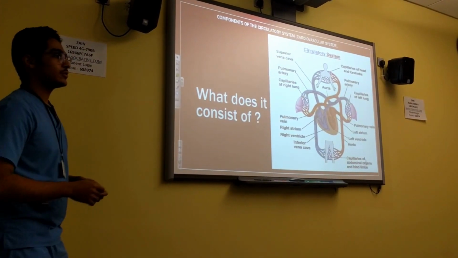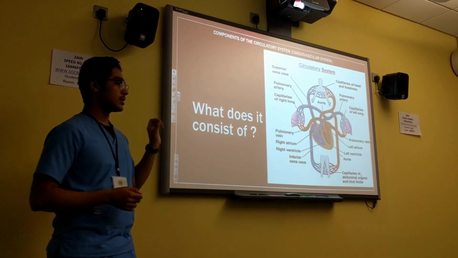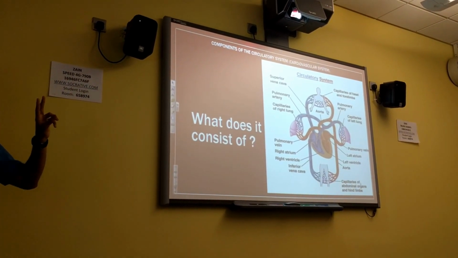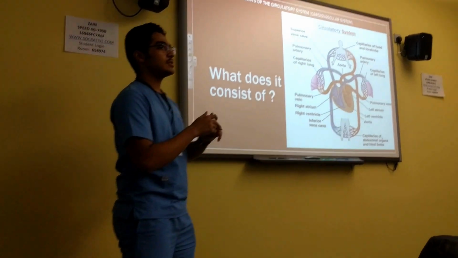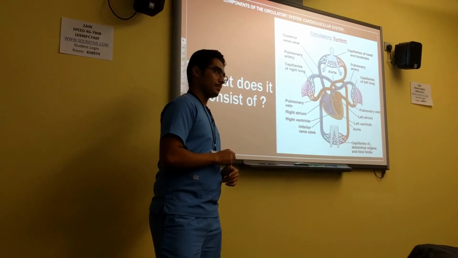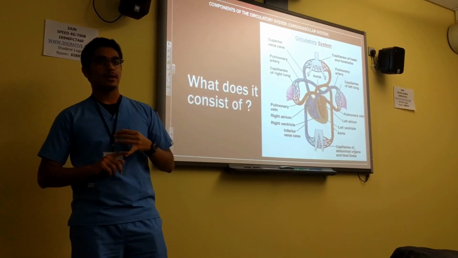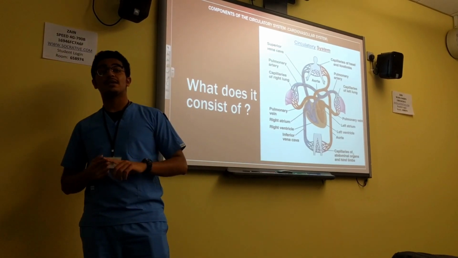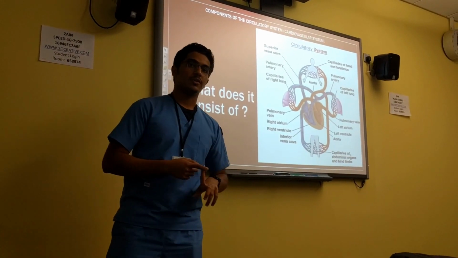So what is the circulatory system, or what does the circulatory system consist of? It consists of two subsystems. The first system is called the cardiovascular system, and it has four main parts: the heart, the lungs, the blood, and the blood vessels. The second subsystem is called the lymphatic system.